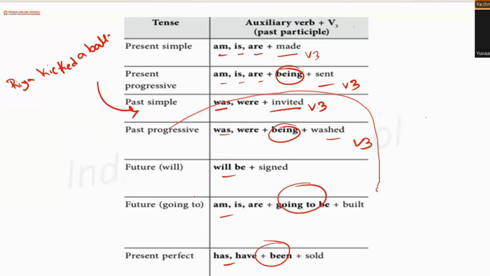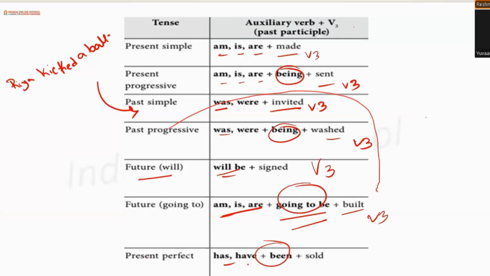Yes, ma'am. Right. So like we can see in the future, we all know whenever we are making a sentence in future, we add will be, shall be, right? That is to imply it is in the future. Yes, that is why we are adding will be. Now, if it is going to happen, then the auxiliary verb and then going to be will be there, and then we will be using the V3 form.